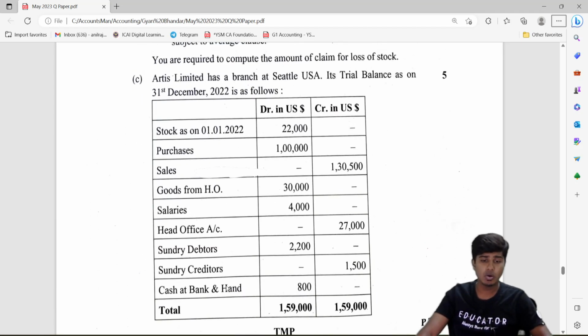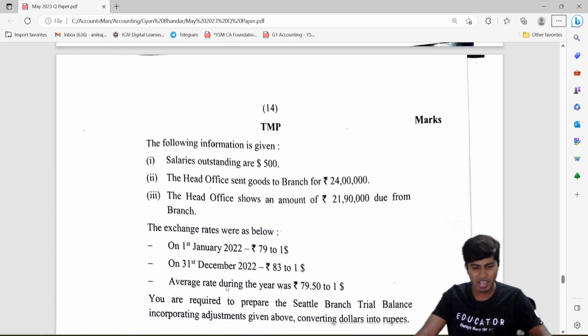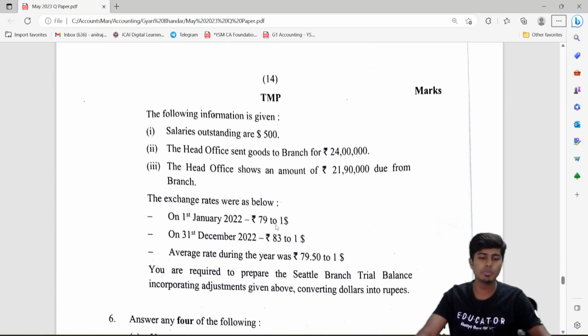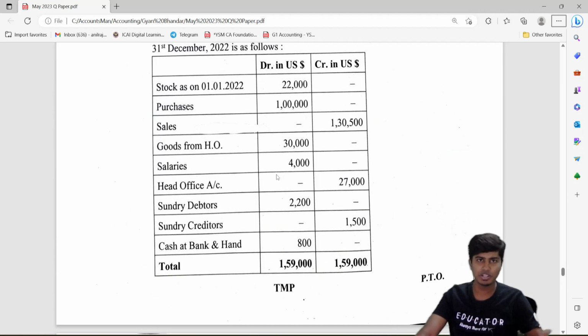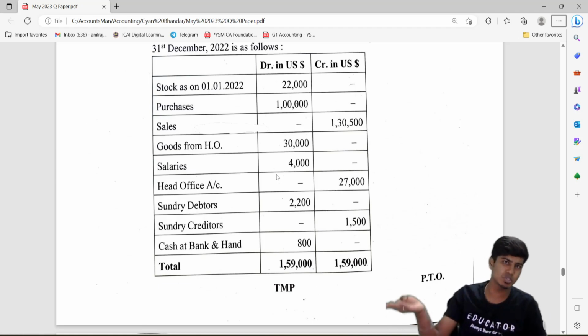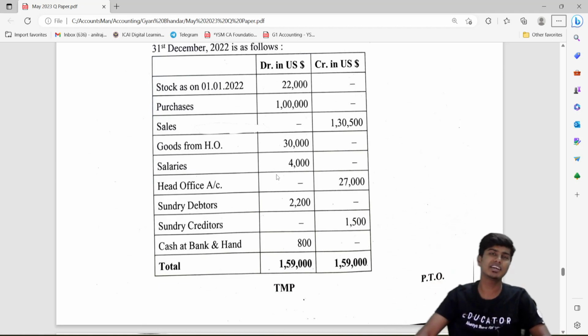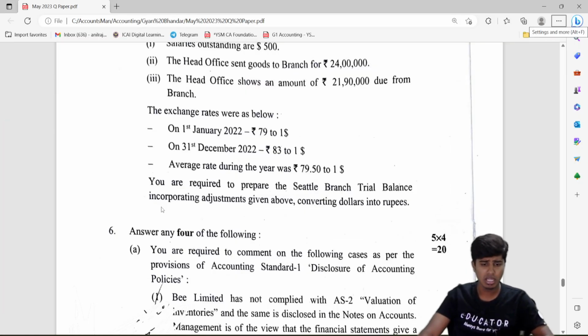Then we have question number 5C. This is on accounting standard 11. Branch accounting. They have given trading. Oh, this is a cakewalk. They have given ratios also. Opening rate, closing rate, and then average rate. So identify for which item what I would have to put. Historical cost rate for assets, and then for regular revenue transactions the average rate, and for monetary items closing rate. Just multiply, find the trial balance in the home currency. So very simple one. Foreign branch computation, 5 marks, cakewalk.